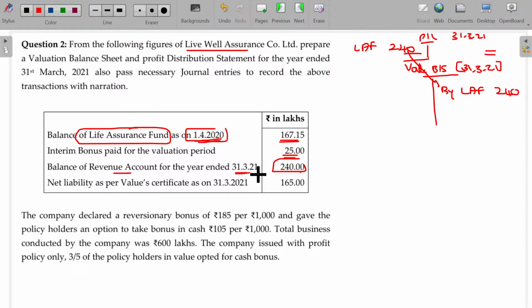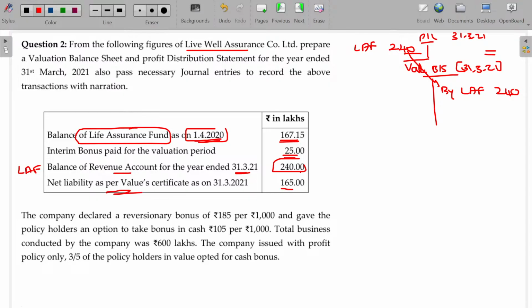The balance of revenue account is nothing but the life assurance fund. I need it as on the date of preparation, 31st March 2021, not earlier to that. So 240 will be taken.